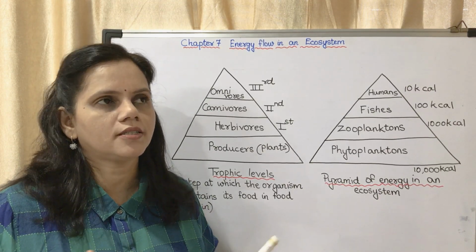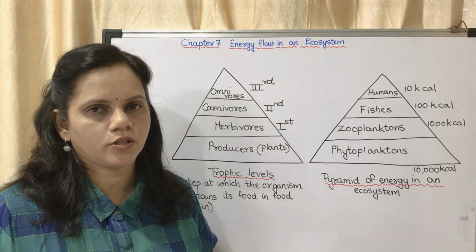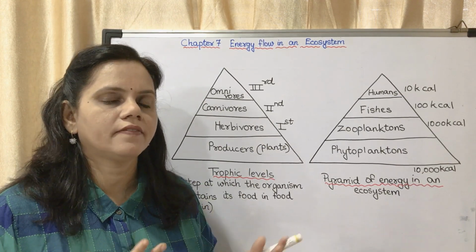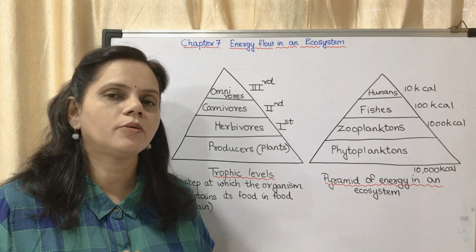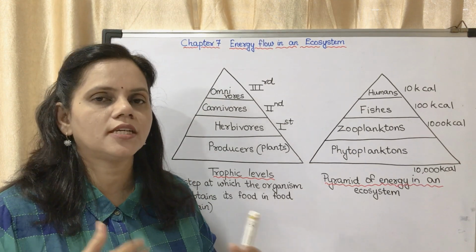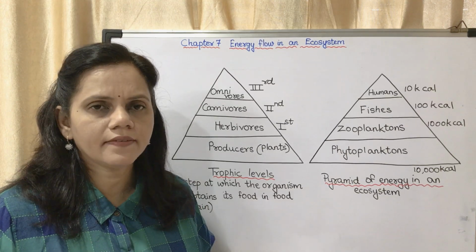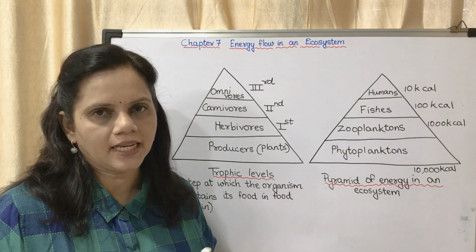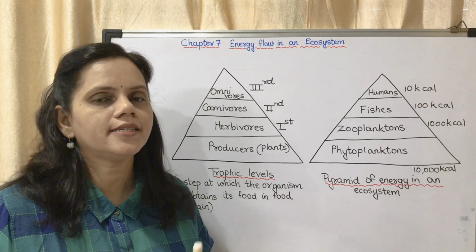For example, oxygen: we take oxygen from the atmosphere, and we give out carbon dioxide. What about plants? Plants take in carbon dioxide and give out oxygen. So there is give and take, and so there is balance, and the flow is cyclic.